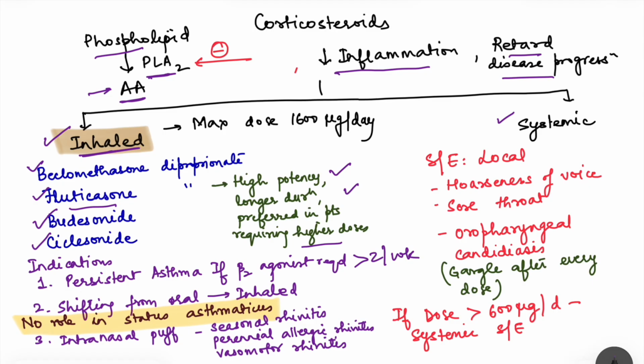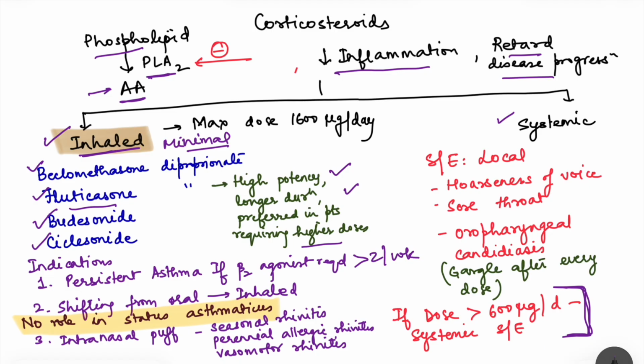Another thing is that these inhaled corticosteroids, because they are being inhaled, are directly going to the site of action, and they are being minimally absorbed into the circulation. So systemic side effects are minimal. However, when the dose increases more than 600 micrograms per day, then we start getting systemic side effects. Okay, so we have to remember that when the dose is lesser, systemic side effects are minimal, but when the dose increases, then systemic side effects start.